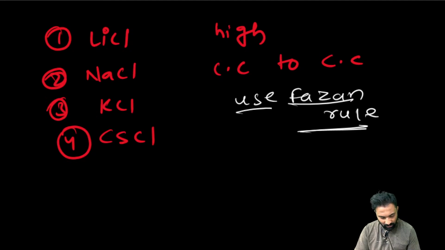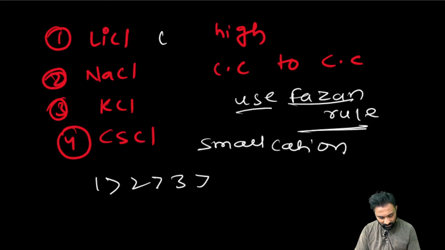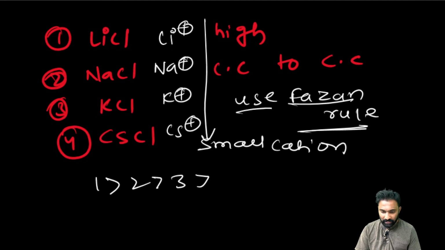High covalent character requires a small size cation, right? Small size cation. Because Li plus, Na plus, K plus, Cs plus. Now, top to bottom, covalent character increases.